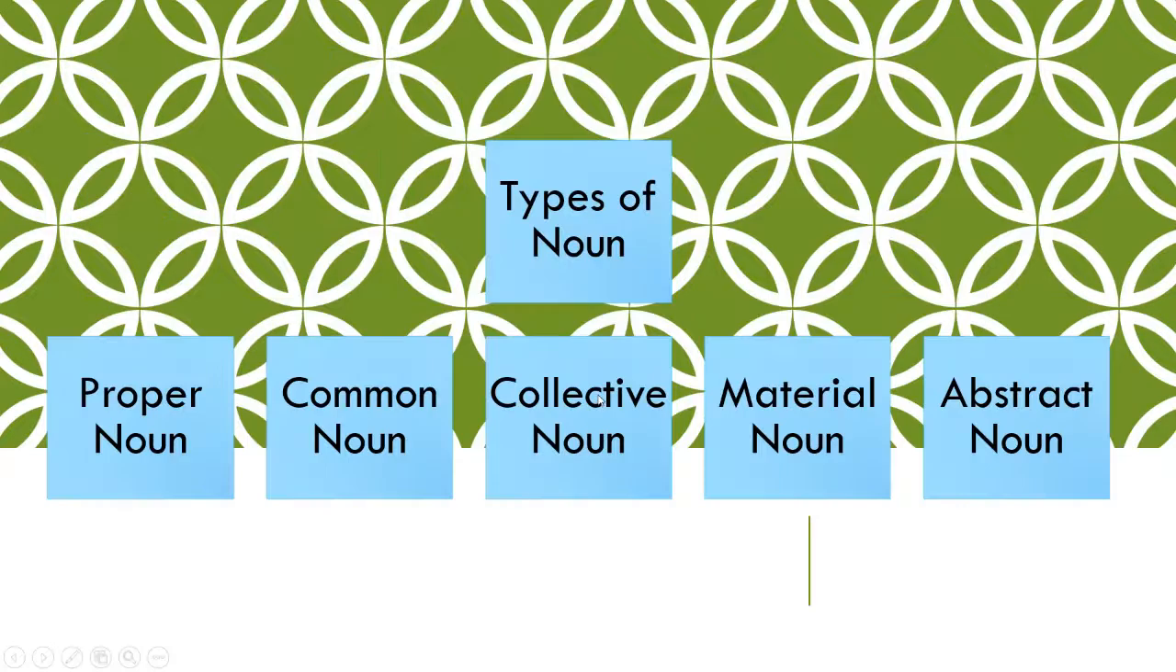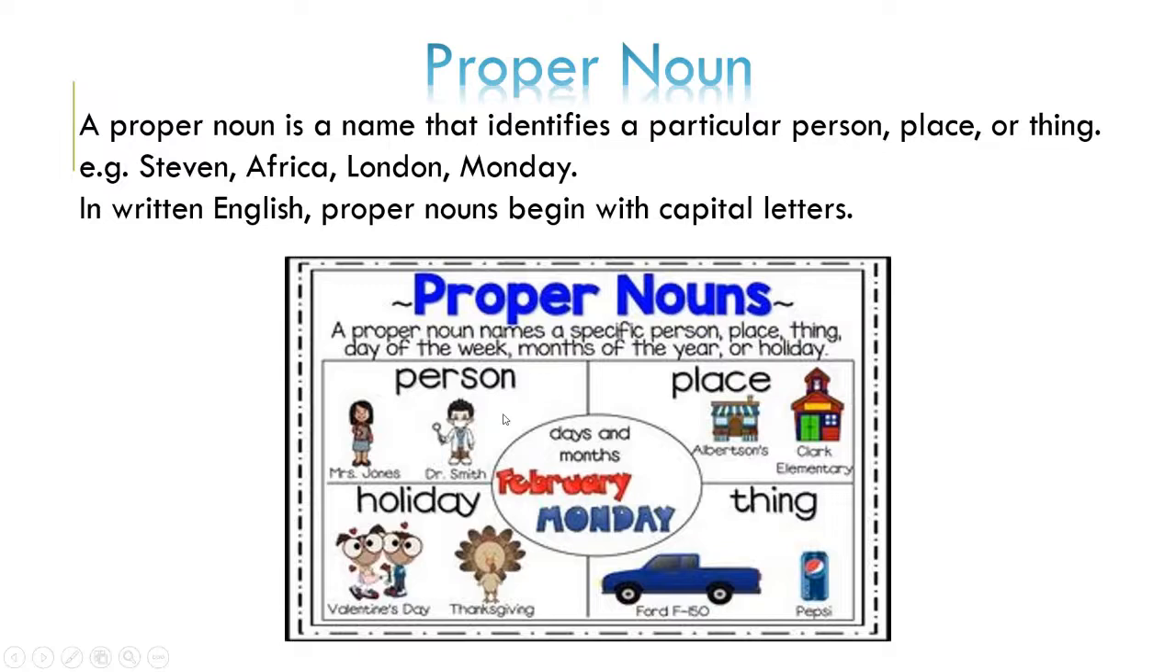Moving next, how many types of noun are there? There are five types of noun: proper noun, common noun, collective noun, material noun, and abstract noun. So first of all, we will learn proper noun. So what is a proper noun? A proper noun is a name that identifies a particular person, place, or thing.